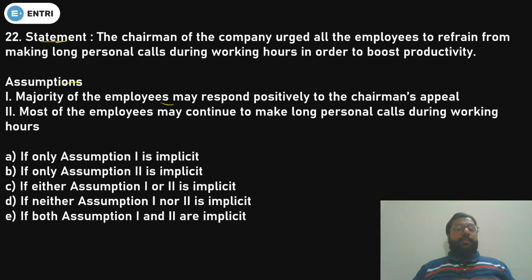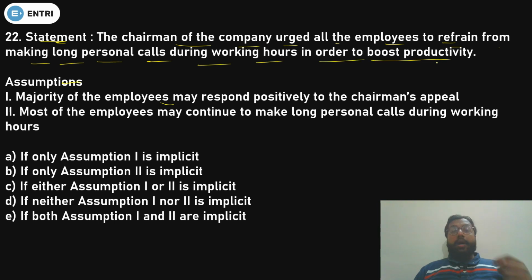So, statement and assumption. Again from statement and assumption. The statement is: the chairman of the company urged all the employees to refrain from making long personal calls during working hours in order to boost productivity. Now what actually it is, that a company's chairman is saying to his employees that you should avoid making long personal calls during the working hours to increase the productivity.